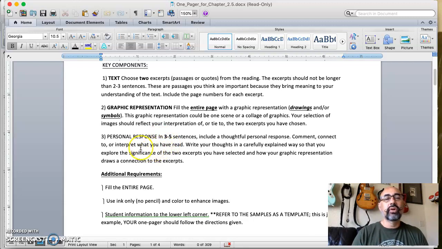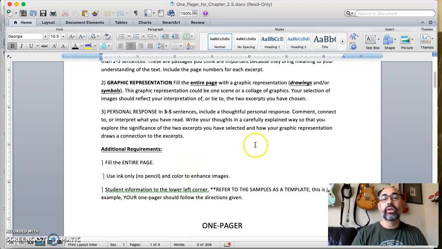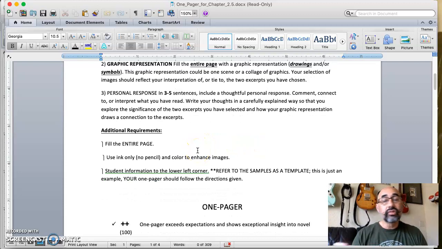Comment, connect to, or interpret what you've read. So it's all going to draw back to those 2 passages that you chose, okay? Write your thoughts in a carefully explained way so that you explore the significance of the 2 excerpts you selected and how your graphic representation draws a connection to the excerpts. So just tell me what you're thinking, okay, on that.